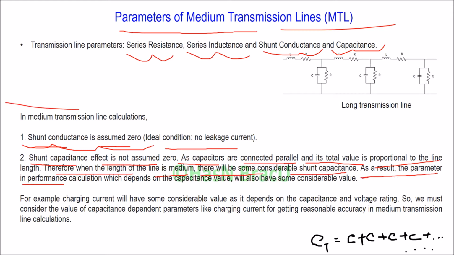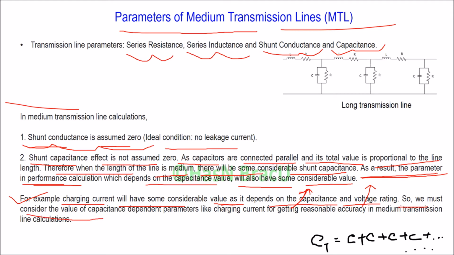As a result, the parameter in performance calculation, which depends on the capacitance value, will have some considerable value, right? For example, one parameter, which is charging current, will have some considerable value since it depends on the capacitance and voltage rating, and in case of medium length transmission line, the voltage level is high compared to short transmission line, and the value of capacitance will be also high compared to short transmission line.